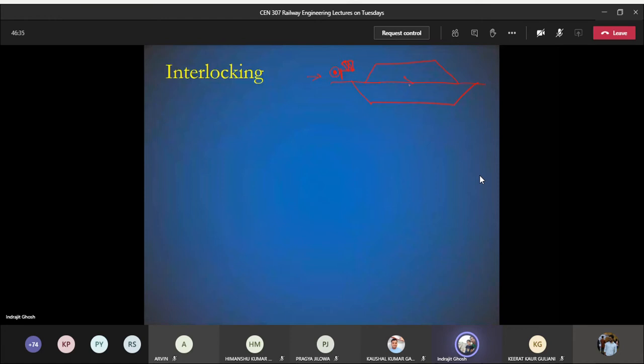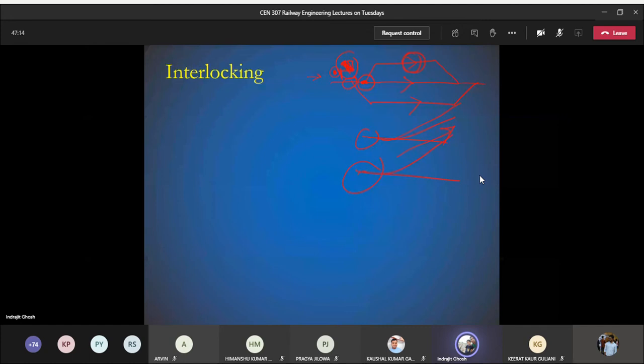Either straight on the main line, the leftmost loop line or the rightmost loop line. Now whenever we are putting this in the off position, we need to make sure the points are also set in this way. If I want the train to move into this particular loop line, then you need to make sure that the point here is set in such a way that the tongue rail touches the stock rail so that the train will be going in the left direction.